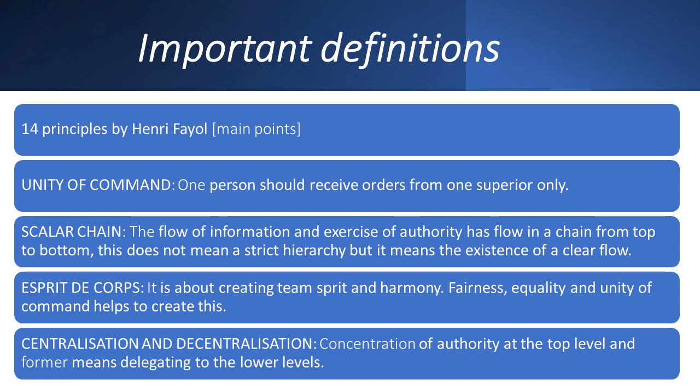Next one is a most important one, centralization and decentralization. Centralization means concentration of authority at the top level only. So the top level managers have the right to take decisions, and whatever the information, everything comes from the top level only. And decentralization is completely opposite. In decentralization, authority is delegated to the lower level also. Delegating authority means giving your responsibility and power not only to the top level, but to the middle level and lower level workers also, up to a certain extent, not completely.